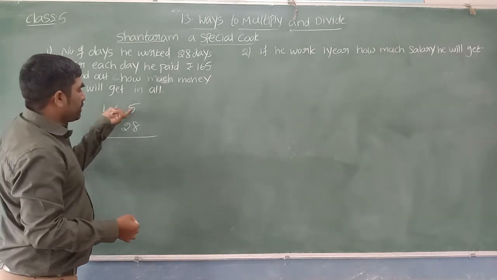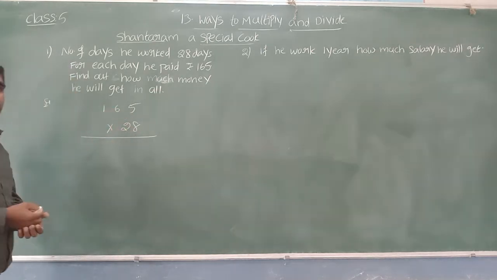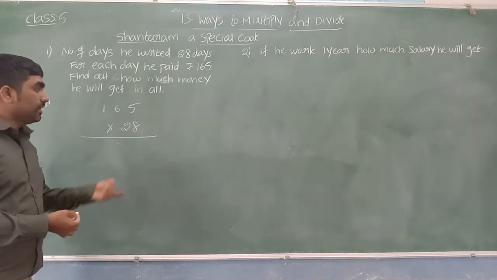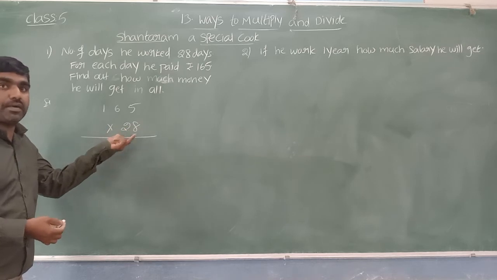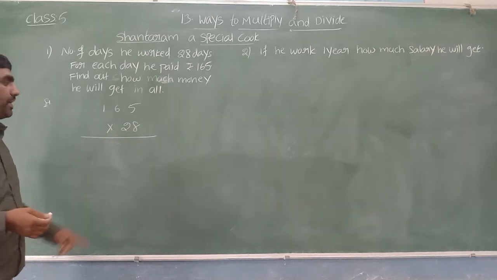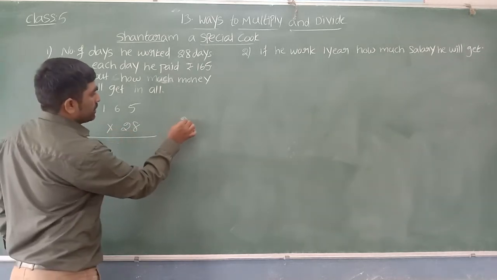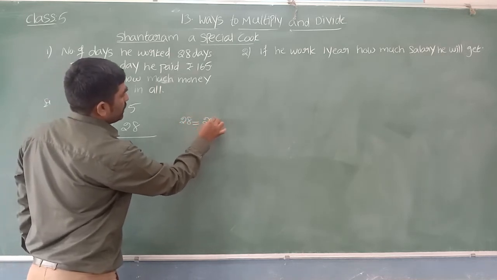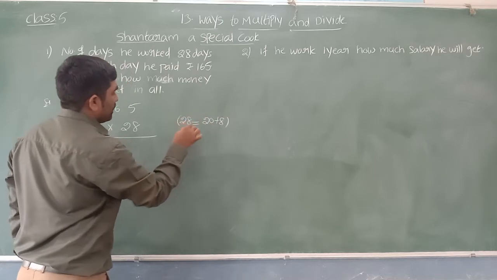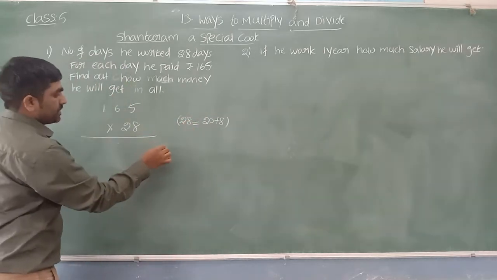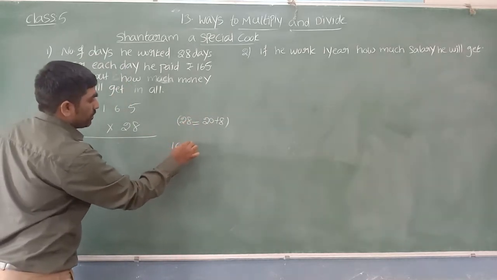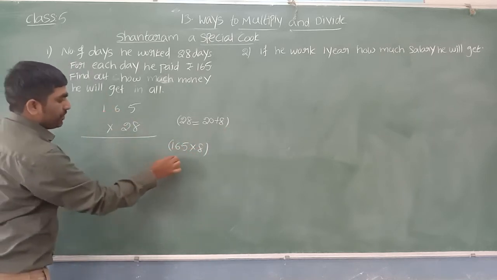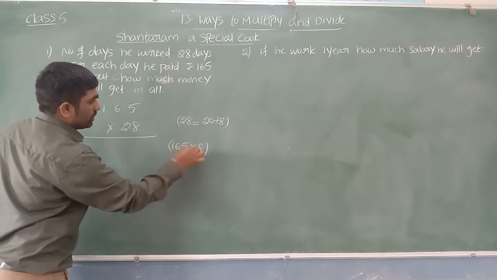Now here to multiply 165 with 28, let us follow Bela's method. What is Bela's method? The second method. The second number she splits into two parts. 28 in her method, the second number she will split like 20 plus 8. It means this 165, first we need to multiply with 8. Then 165 we need to multiply with 20.